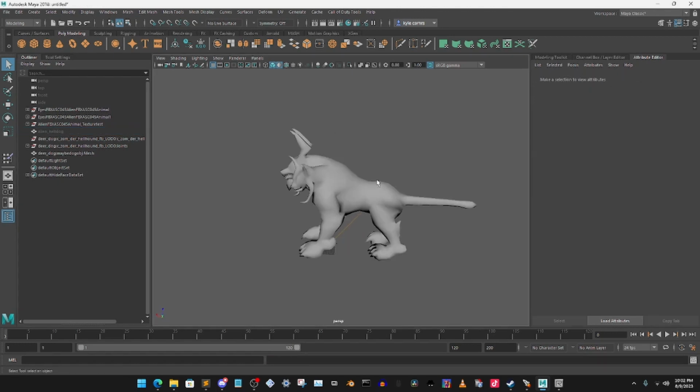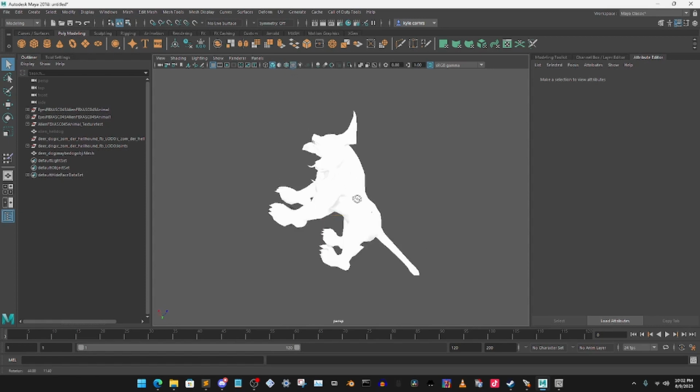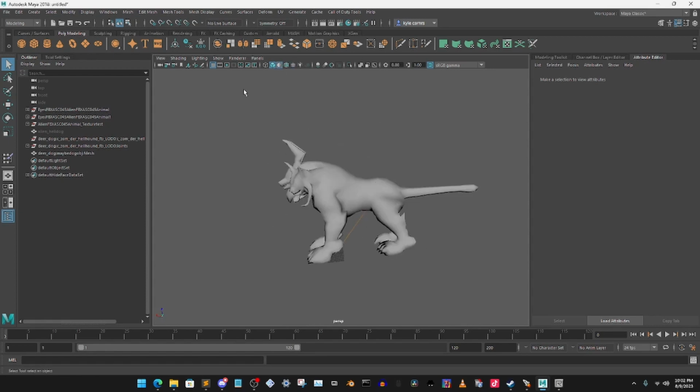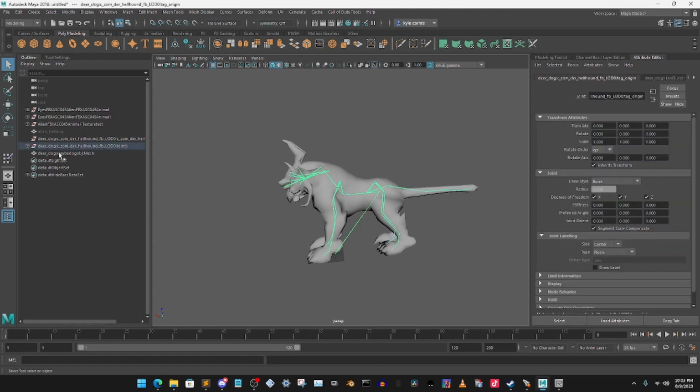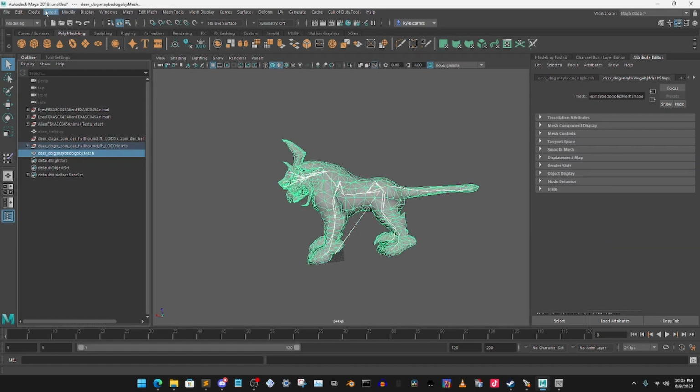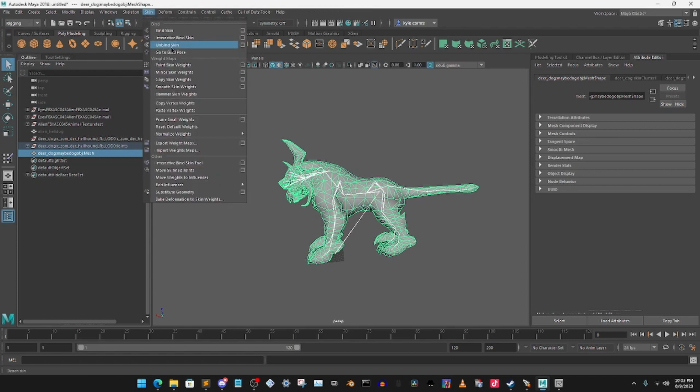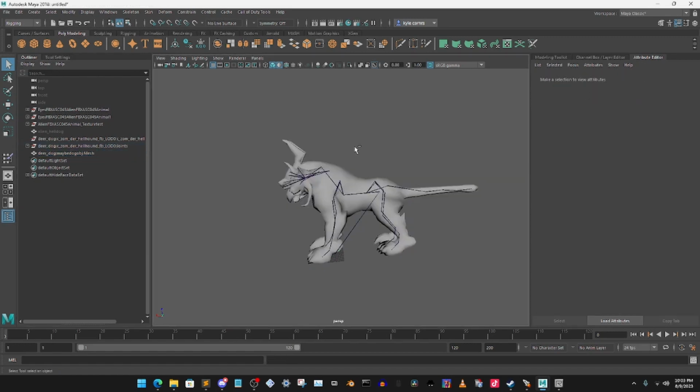Now, Mrlednor has already rigged this animal. There are no textures on it, as we can see. If you go to shading and go to X-ray joints, you can see it's in color. That means it's already rigged, which we do not want. So highlight the bones, go ahead and press on deer, and we'll go to select hierarchy, and then go up here, change from modeling to rigging, skin, unbind skin. Now when we go off it, there's no colour, meaning it's unbound.